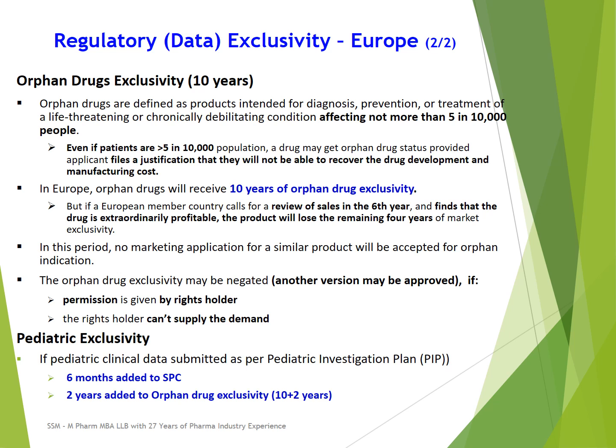But in the case of an orphan disease, if pediatric data is submitted, then 2 extra years of pediatric exclusivity is granted, and it is added to orphan drug exclusivity. So it will become 10 plus 2 years. So that's all in this discussion. Thank you very much.